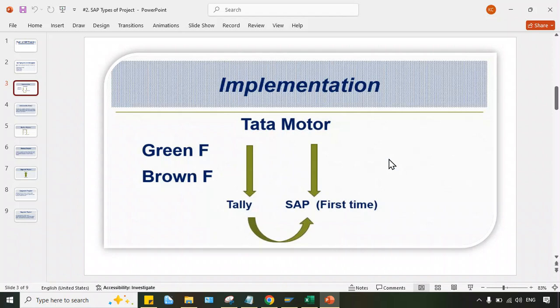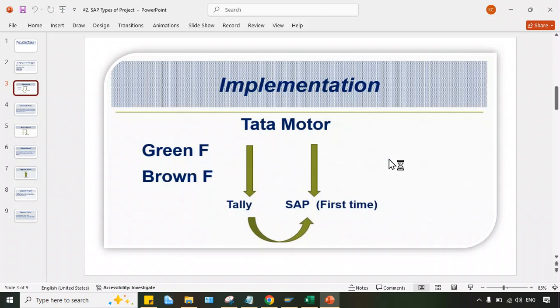And in order to run that particular organization, they need an ERP also. So SAP implementation will also take place, right? So this is totally new. Here, in the case of Tata Cement, since it is quite a new setup, if SAP implementation is happening, that is called greenfield implementation. Why? Because there is no legacy system, isn't it? And if there is no legacy system, in that case there is no data migration, because there is no legacy system. So this is the classic example of greenfield.